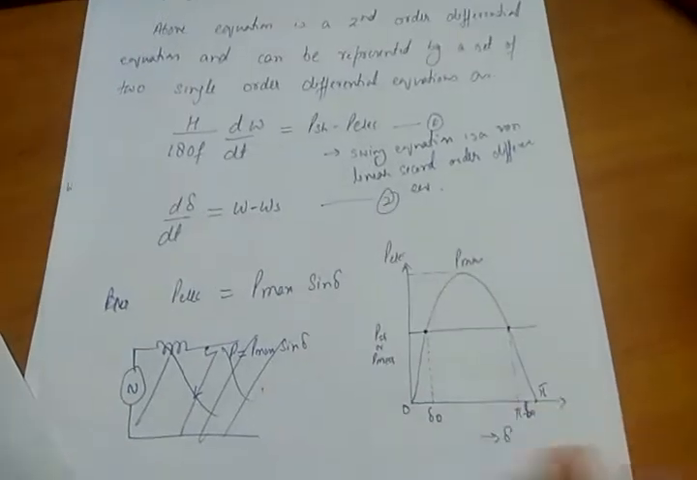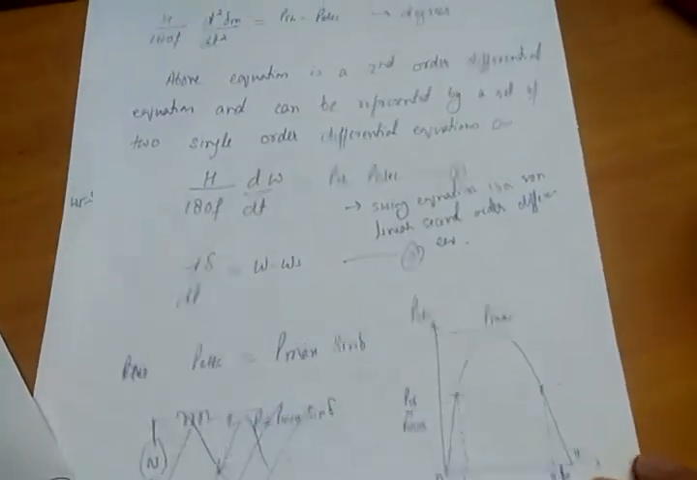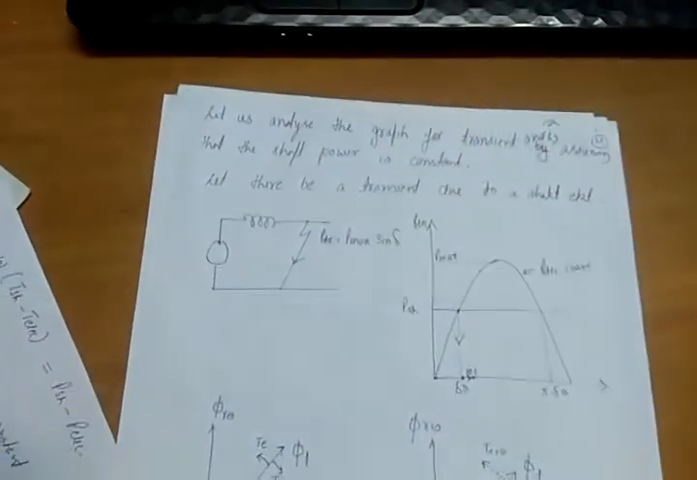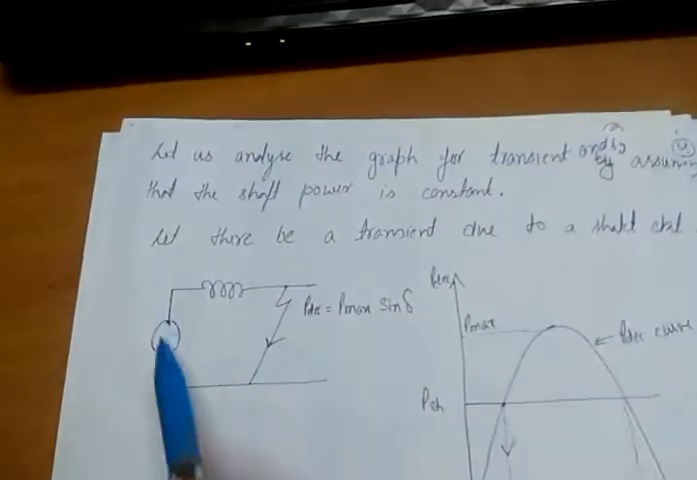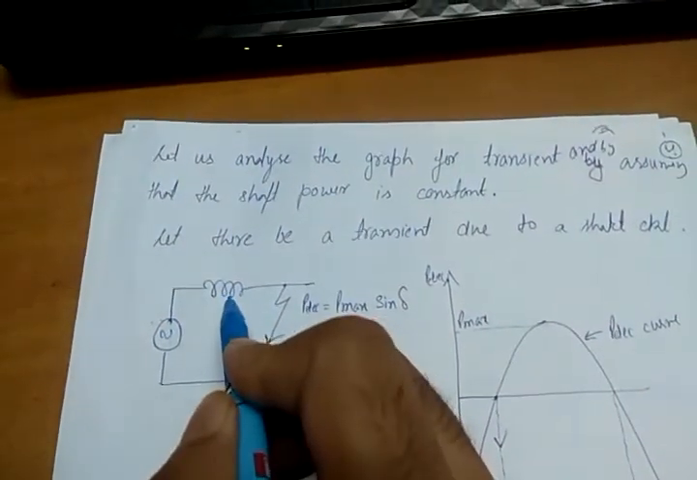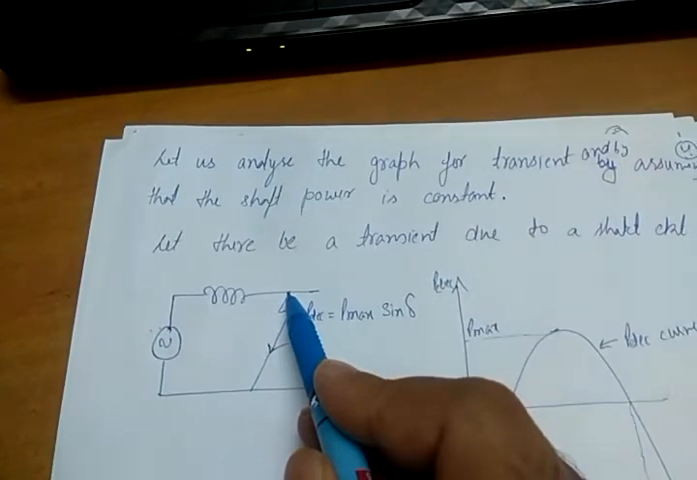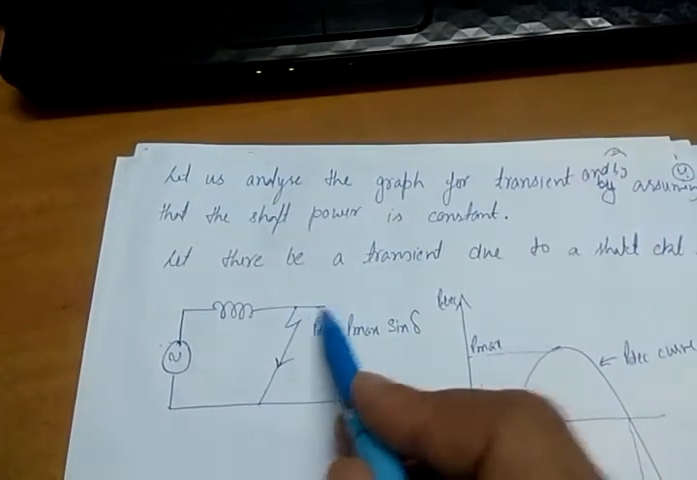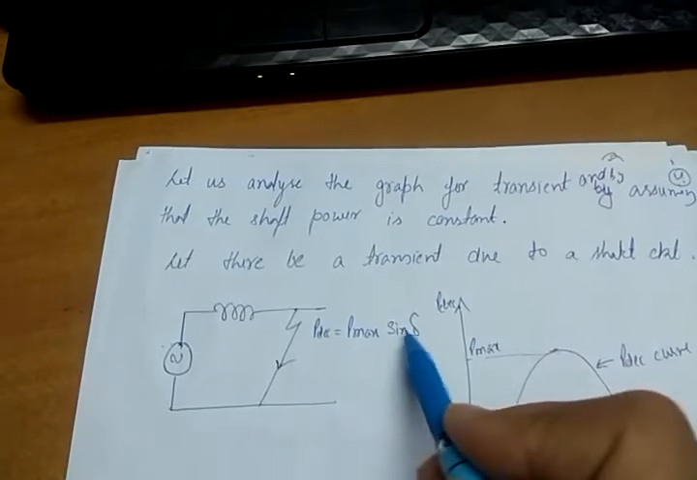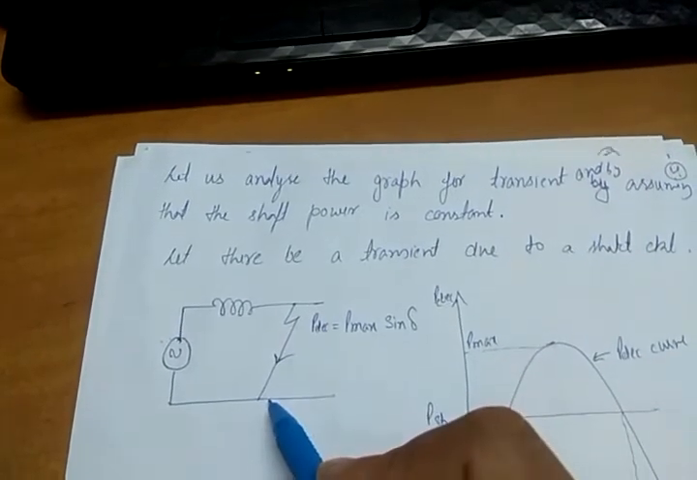So let us analyze the graph for the transients, a case where the system is subjected to some transient, by assuming that the shaft power is constant. This is a generator, this is a machine, this is the machine reactance, and this is a point where a fault occurs in the system. If a fault occurs at this point, electrical power P max sine delta will abruptly reduce to 0.